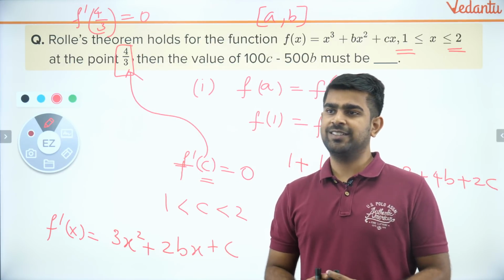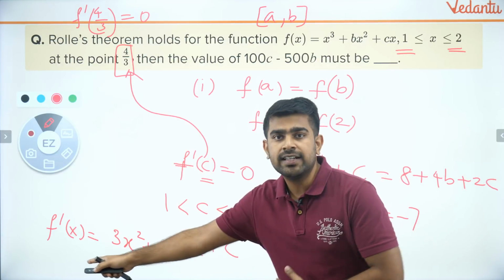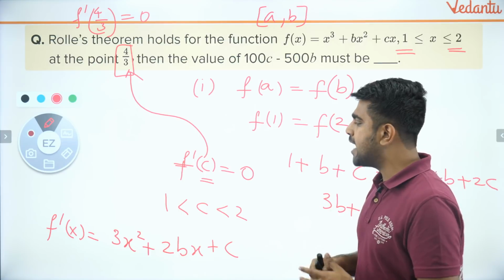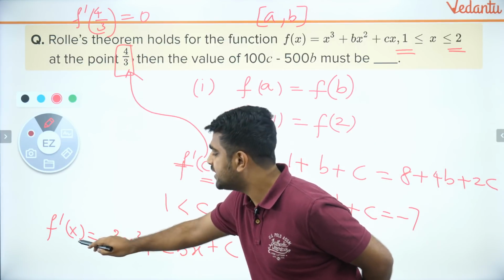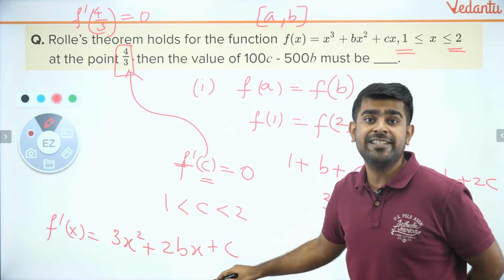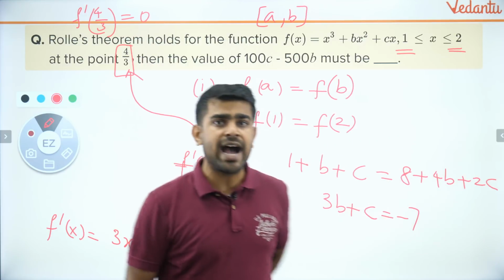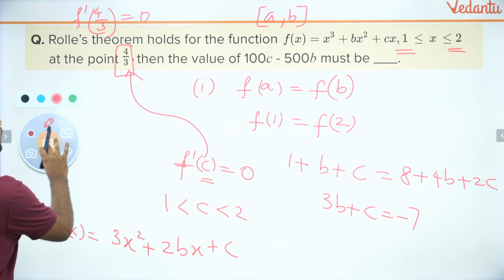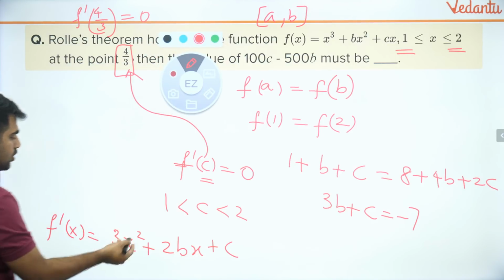Don't worry about it. Are you all agreeing with me on that? This is the derivative of the function? Yes? Superb, guys. Now, if I put 4 by 3 inside this function, I should get 0 as the right hand side. Let's do that. I will get one more relation between b and c. So let me move this to the other side and solve this question.